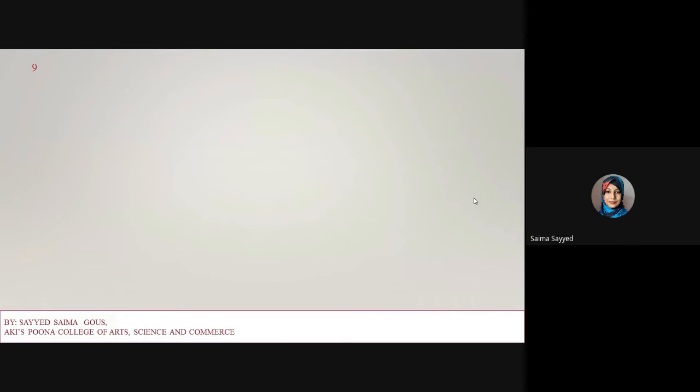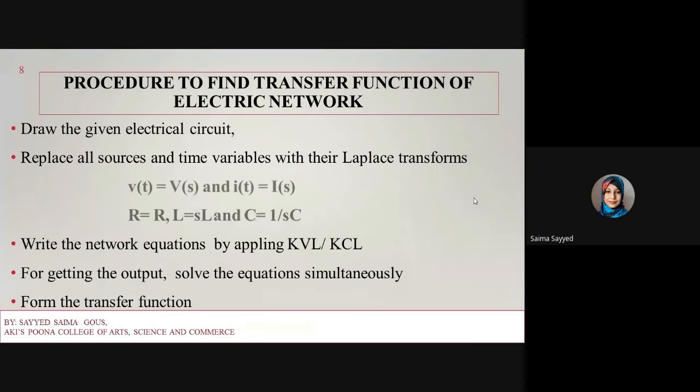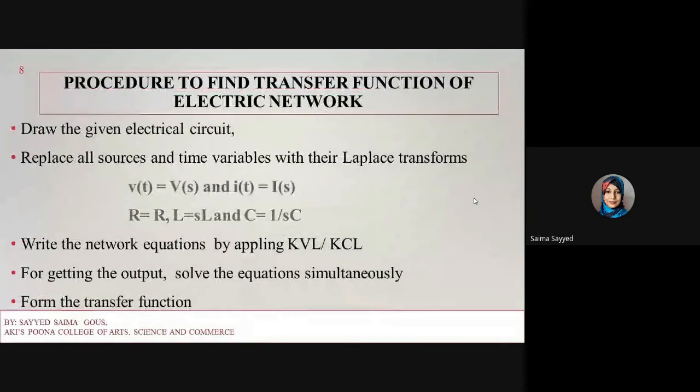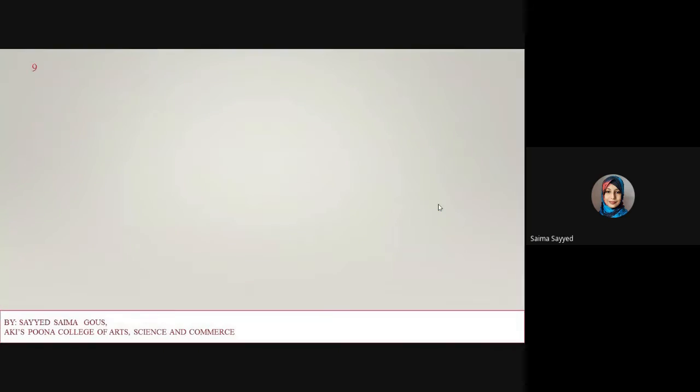So this is the procedure: first draw the given circuit as it is, then replace all sources and variables with their Laplace transforms, form the equation by applying Kirchhoff voltage law or current law, solve the equations simultaneously, and finally form the transfer function.